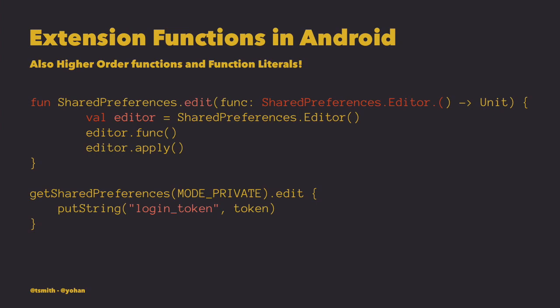It allows any function literal passed in to behave as if it was a method on the object here, on the shared preference editor object. This allows us to use code in a type-safe way, knowing that when a string is saved, without having to worry about referencing the correct editor object, with it or with something that you've declared outside of the scope.